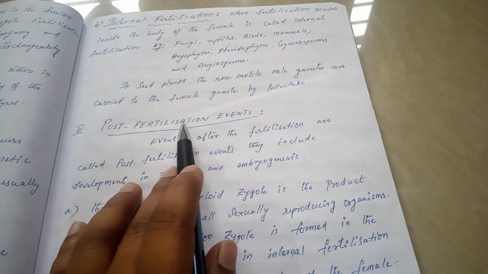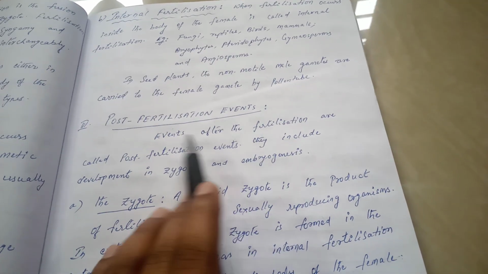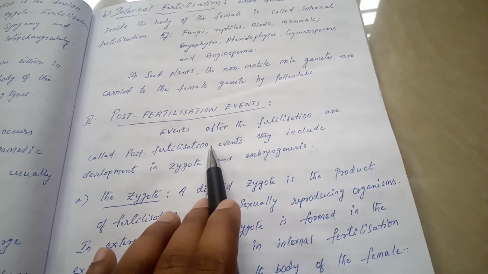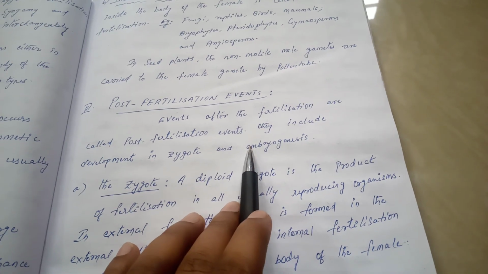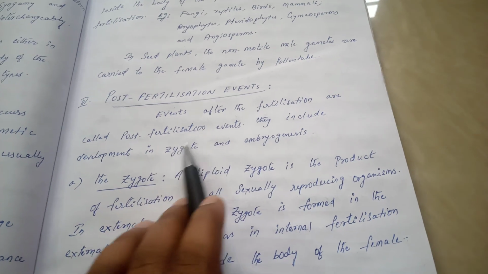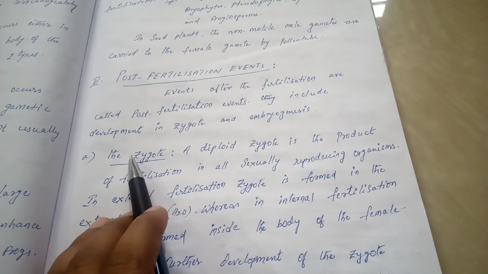So what are post-fertilization events? Events after the fertilization are called post-fertilization events. And post-fertilization events are usually of two types: formation of zygote and embryogenesis. The post-fertilization events include development of the zygote and embryogenesis. The first event of post-fertilization is the zygote.